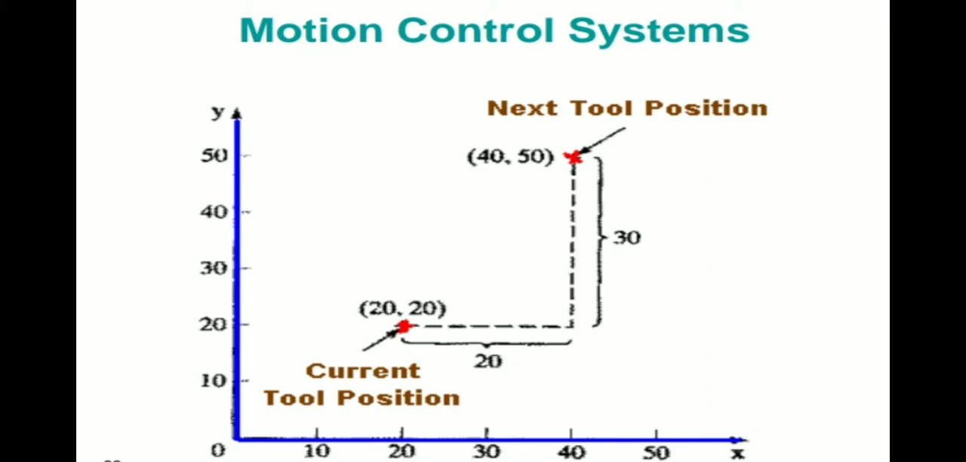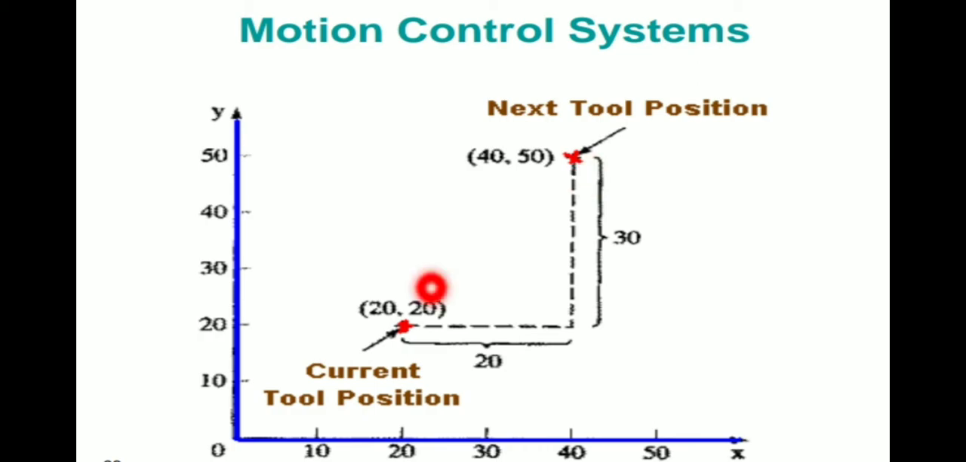So what is the correct tool position? It is 20 comma 20. You can see the red mark, it is the 20 comma 20 position. From the 20 comma 20 position, the cutting tool should be moving in this direction, 20 along x and upward 30. So the x axis is moving 20 and the y axis is moving 30. So that is the 40 comma 50 movement.